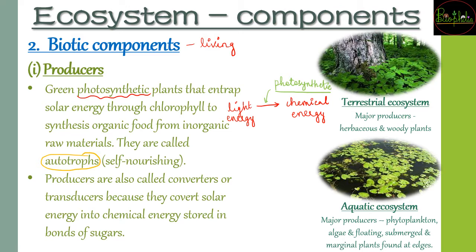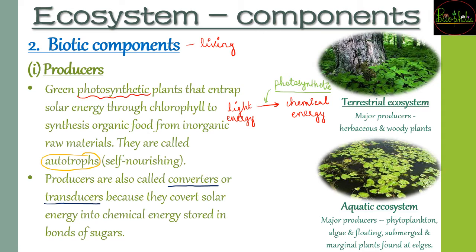These producers are also being called as converters, because ये क्या करते हैं, light energy को chemical energy में convert करते हैं. These are also called as transductors, because these are going to convert, as I told you, to form the bonds of chemicals, and that is going to be the producers, the first component of biotic.